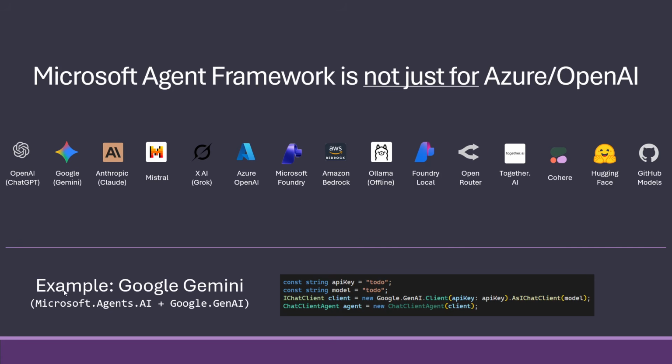And just as an example, here's how you would do it with Google Gemini. You would use a NuGet package, Microsoft.Agents.AI, which is the Agent Framework part, and then a Google generated package called Google.GenAI, which supports this IChatClient. And as soon as something supports IChatClient, we can just convert one of those into one of our agents if need be. So it's very, very simple.